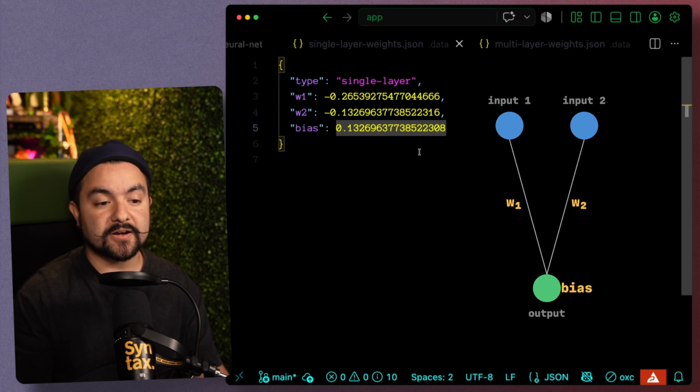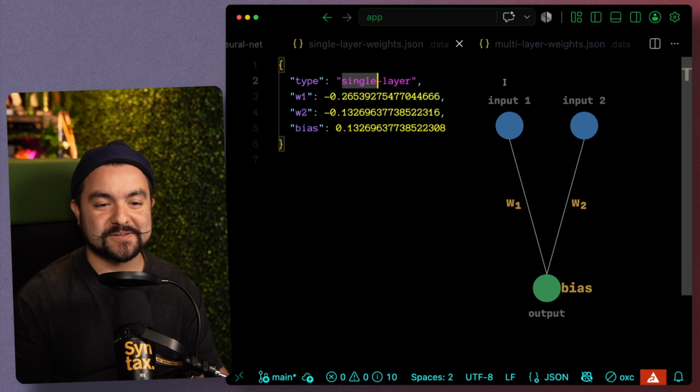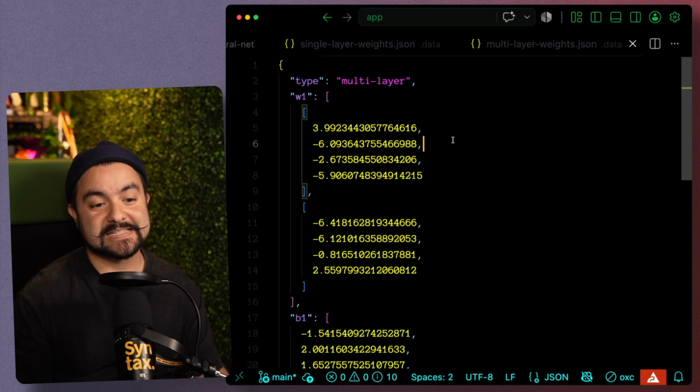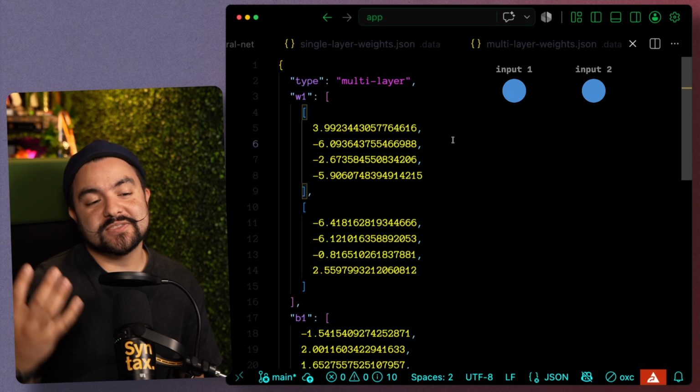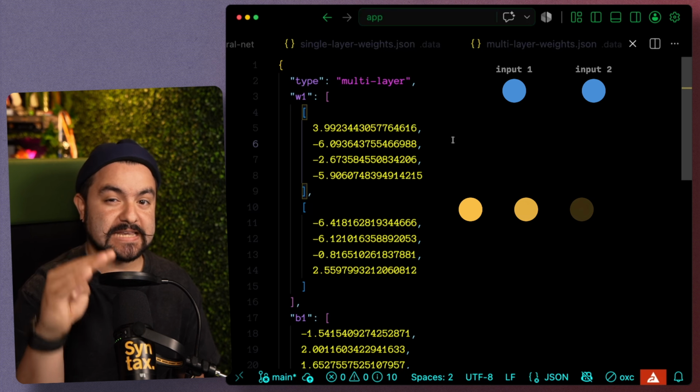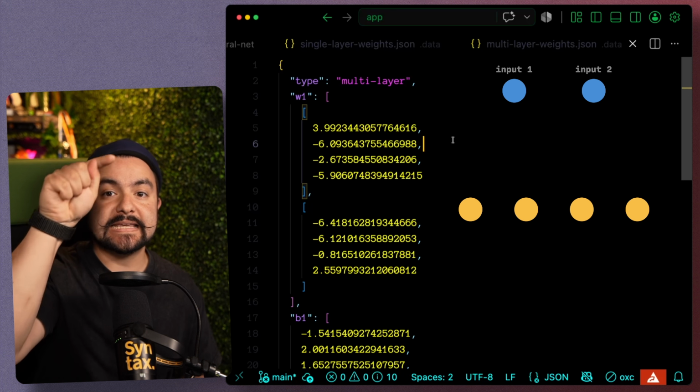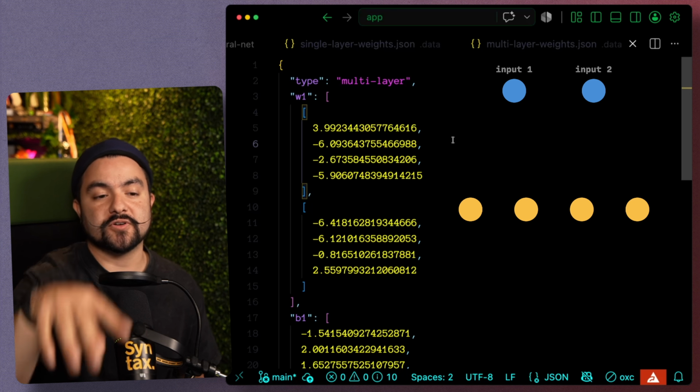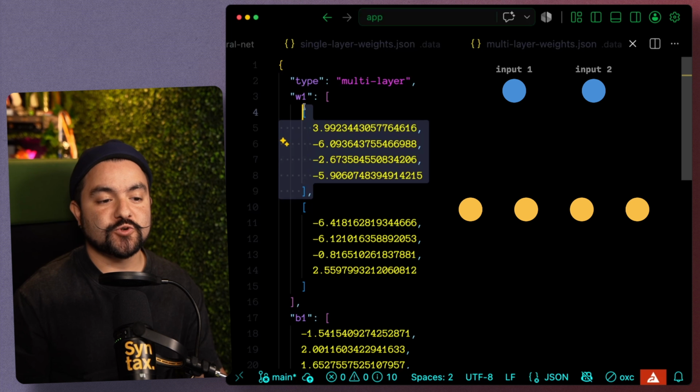So the single layer neural network is literally just 3 numbers. If we look at the multi-layer weights, we can see it gets a little more complex, but essentially this neural network has 4 neurons in that hidden layer, and we need to connect each of the inputs to each of those 4 neurons. So that's why we see 2 arrays of length 4.